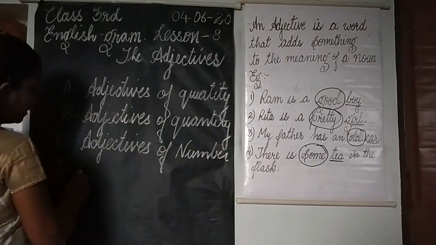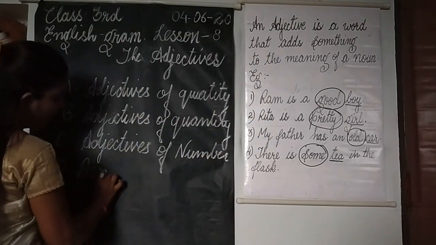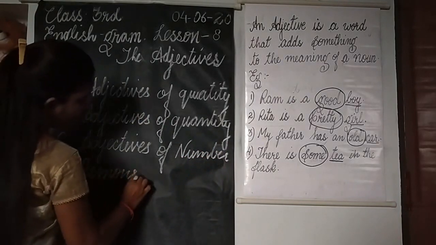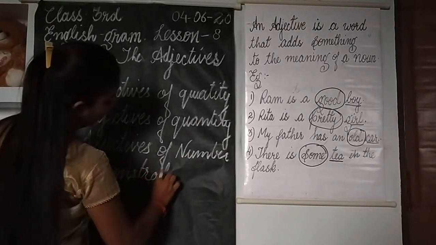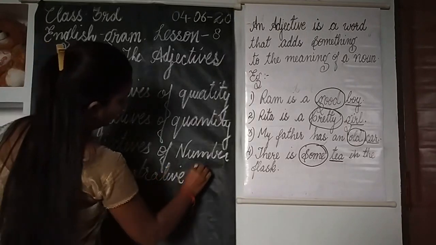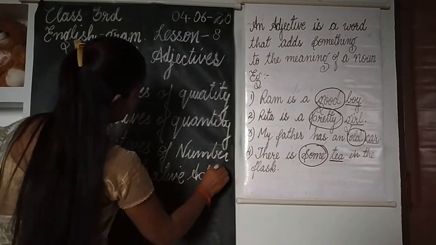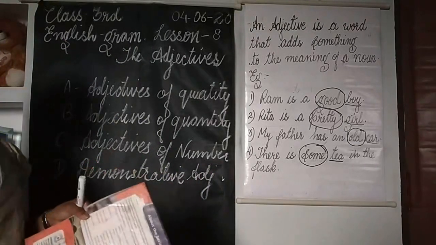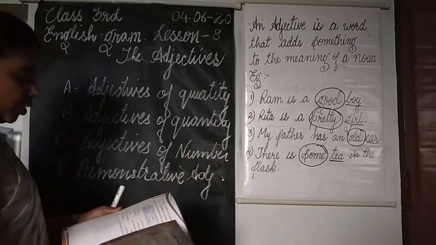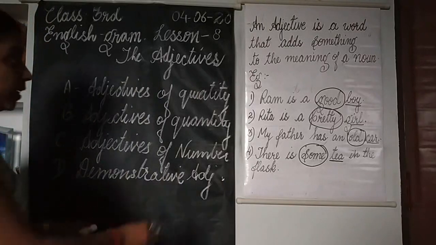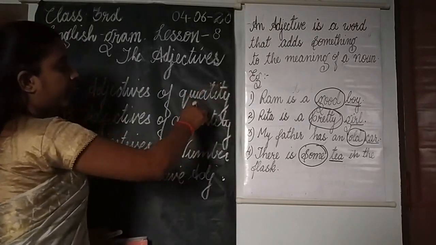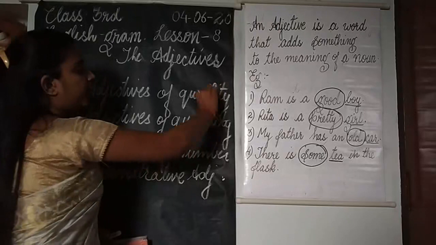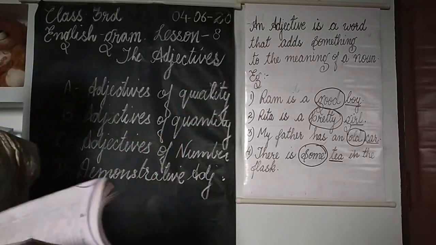And then at last comes demonstrative adjectives. Now, these are the 4 kinds of adjectives: adjectives of quality, adjectives of quantity, adjectives of number, and demonstrative adjectives.